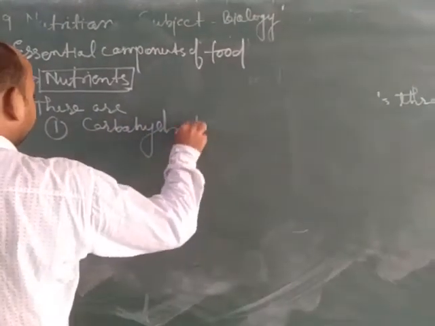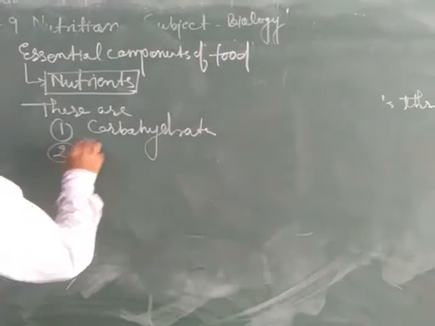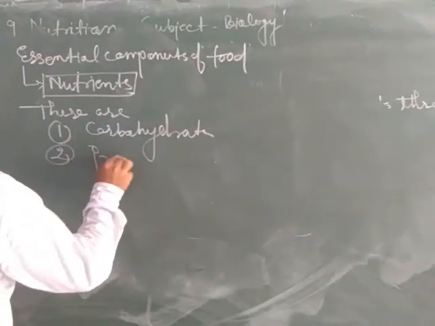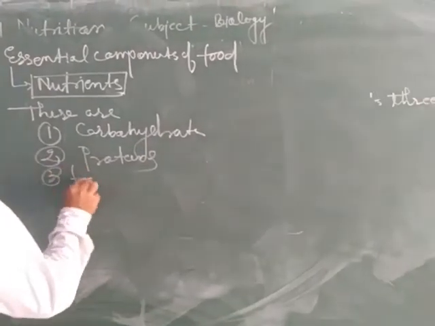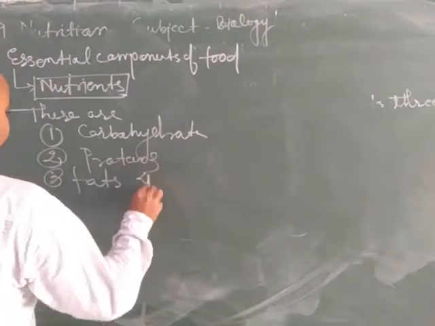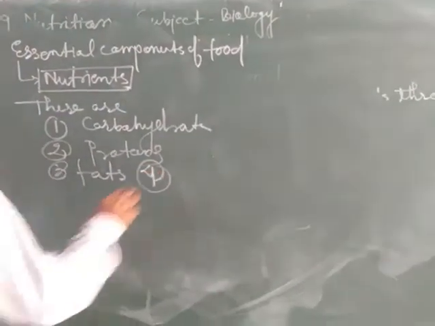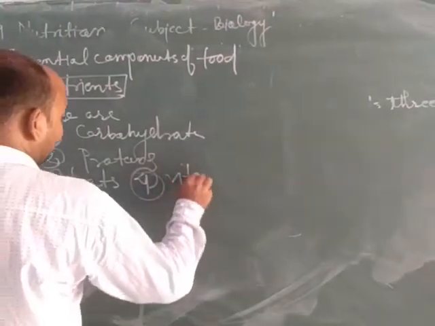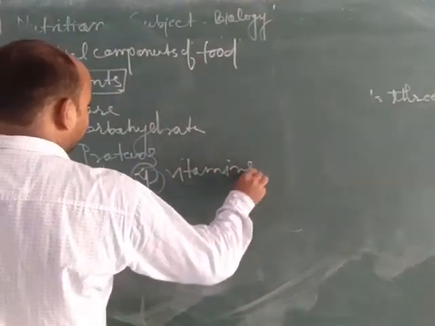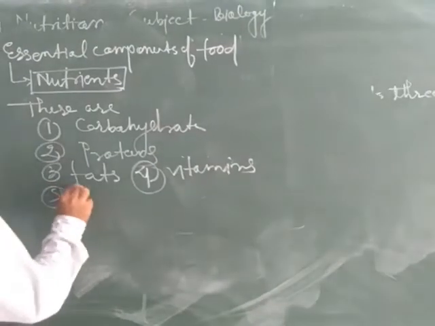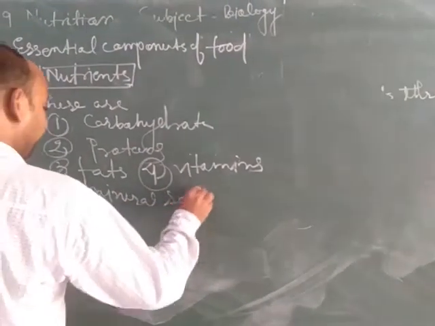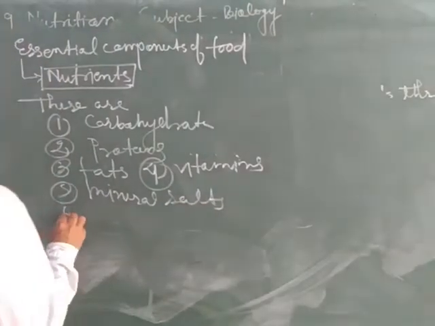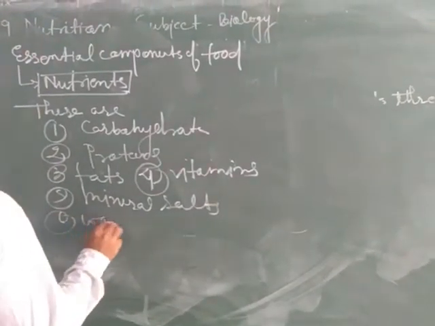Second is proteins. Third is fats. Fourth essential component is vitamins. Fifth component is mineral salts, and the last essential component is water.